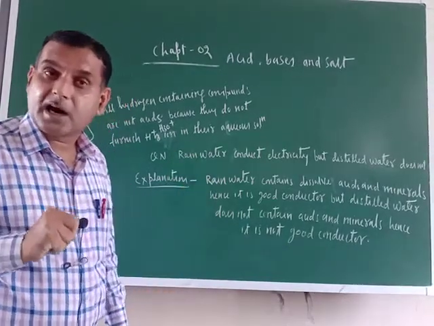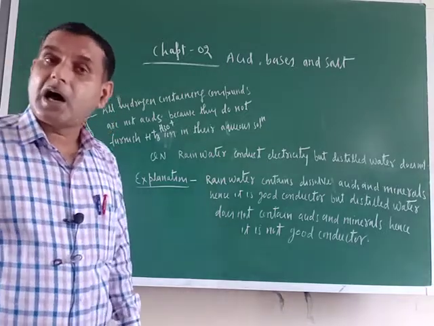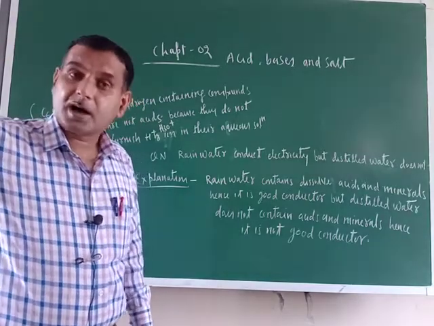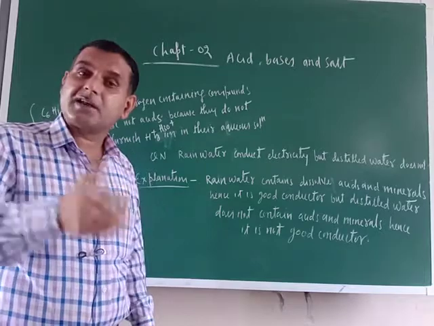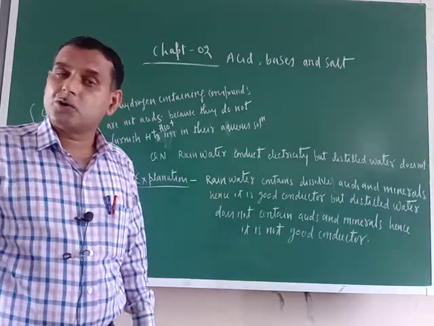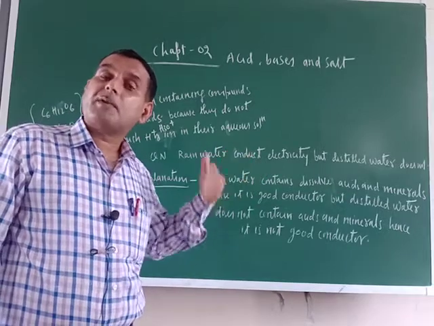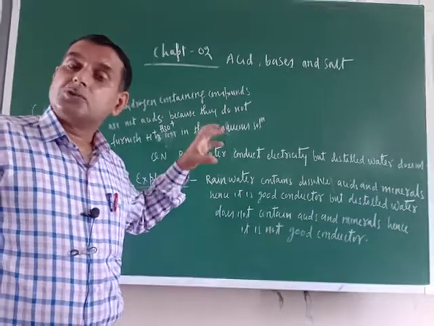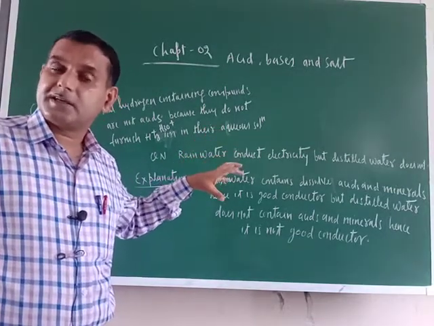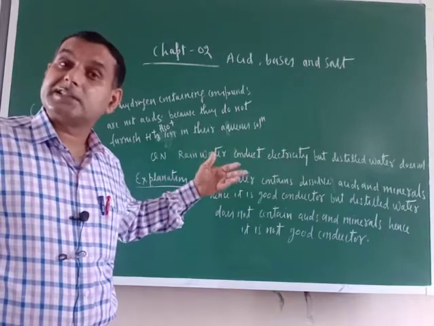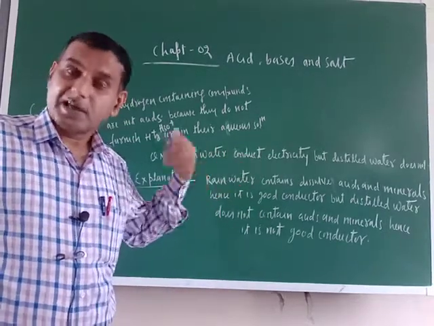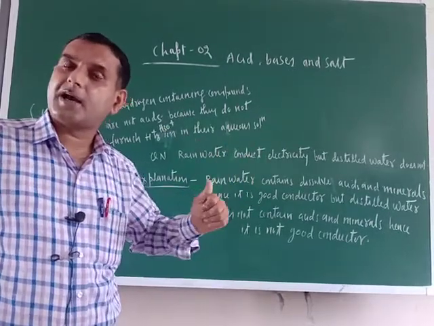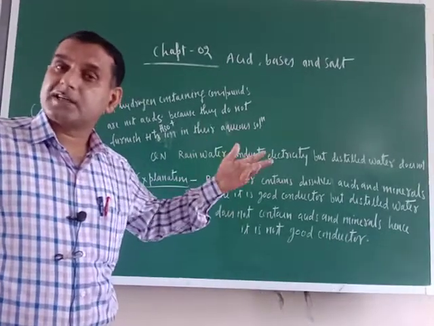From where are acids included in the rainwater? They are dissolved when oxides of carbon, oxides of sulfur, and oxides of nitrogen, like NO2 gas, dissolve in the water and form acids: hydrochloric acid, sulfuric acid, and nitric acid. So in rainwater these acids are present, and acids contain H+ ions and another ion too. Like in HCl, H+ plus chloride ion. In H2SO4, H+ and sulfate ion.